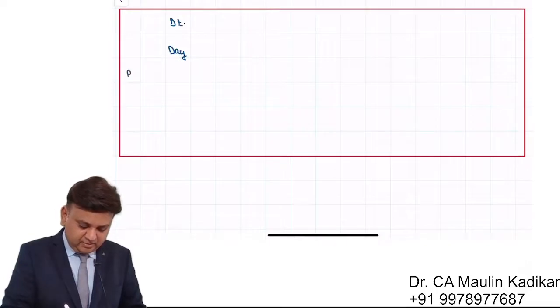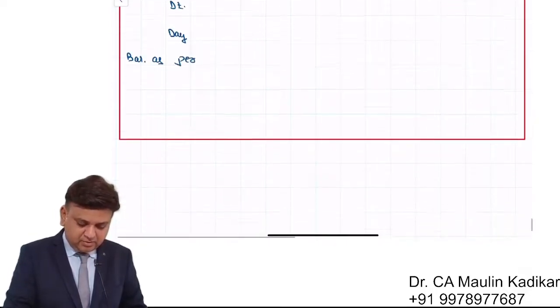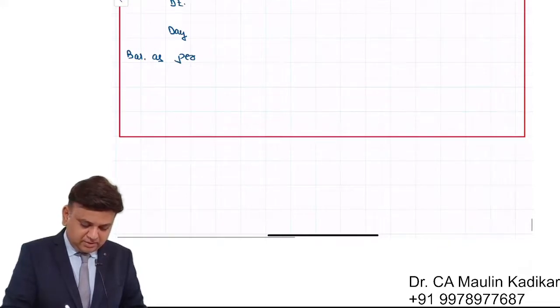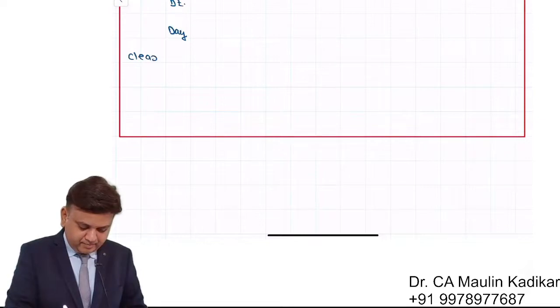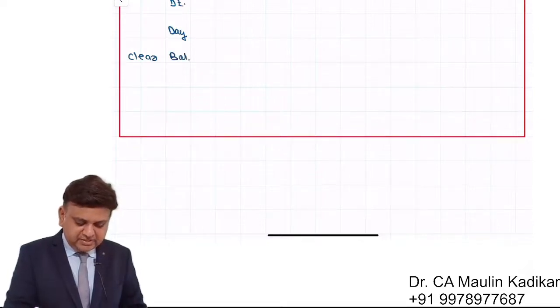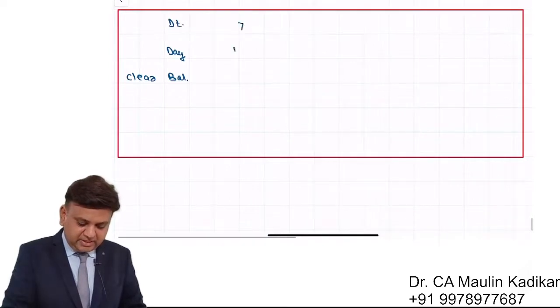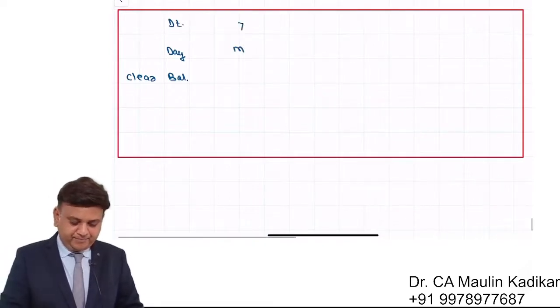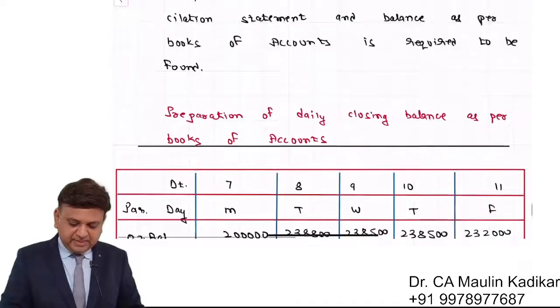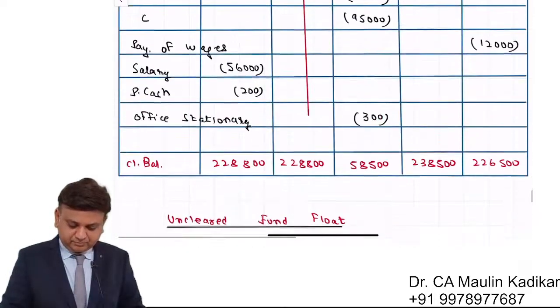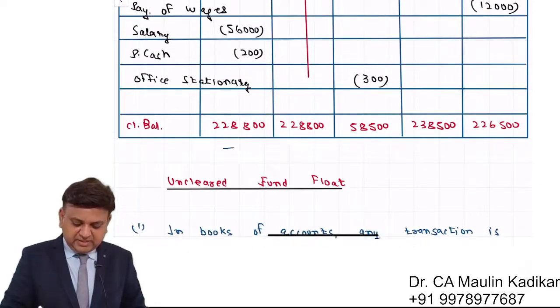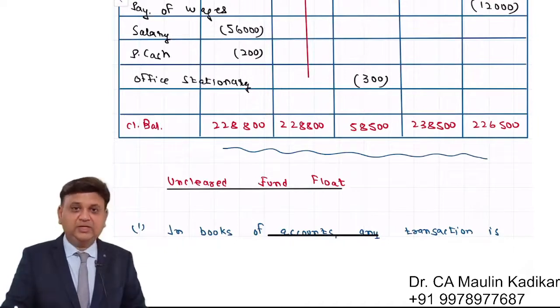In that, balance as per clear balance, or we can say the balance as per passbook on 7th Monday. Okay, we will be writing the balances like this. These are the balances that we are supposed to mention on the daily basis.